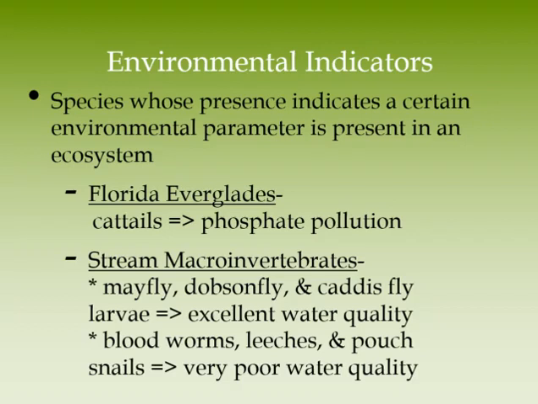Macroinvertebrates are also a great environmental indicator. The presence of organisms such as mayfly larvae and dobsonfly larvae indicate excellent water quality, while the presence of leeches or pouch snails would indicate very poor water quality. We will be conducting a macroinvertebrate study on our field trip to Crystal Springs Preserve.